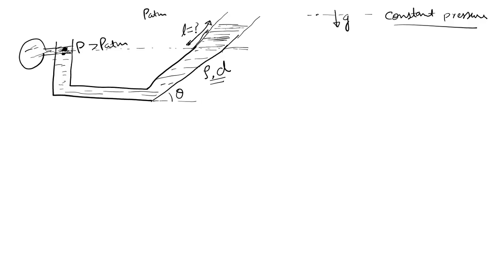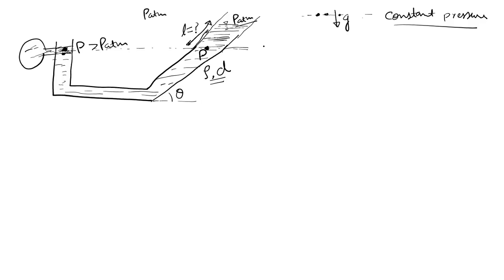It is nothing but where the pressure remains constant. So when the acceleration due to gravity is vertical, the constant pressure line is perpendicular to g, that is horizontal. So here the pressure is P, right? And because this is a free surface, here the pressure will be P atmospheric.